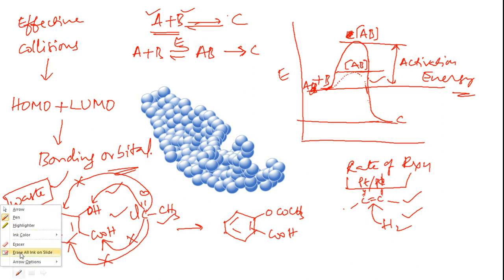Now how is it happening? Let's see. Let's say, for example, this is the enzyme, and here we have one pocket and another pocket here. This is a representation of an enzyme. Now we have a substrate. Here a hydrolytic reaction is supposed to happen.